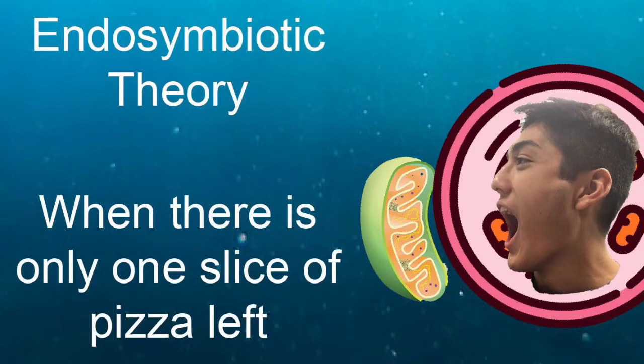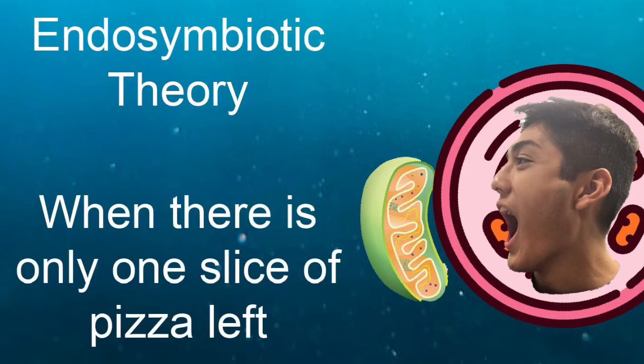The endosymbiotic theory is the theory that mitochondria and chloroplasts were once free living bacteria. They were engulfed by a large cell, and instead of being digested, they became an endosymbiont. This theory explains how prokaryotic cells evolved to become eukaryotic.